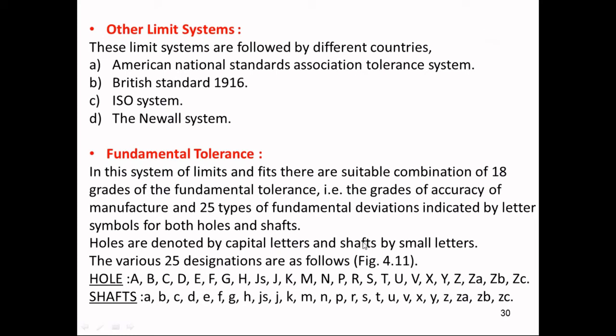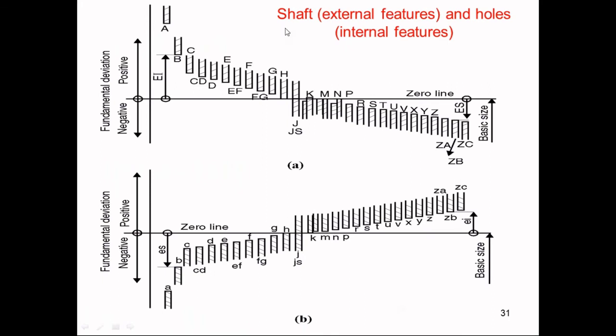fundamental tolerance. There are usually 25 types of fundamental deviations, and its value is also there. With that, we have a few formulas related to that, and we'll observe them. Now, again, we know that a hole is designated by a capital letter, and a shaft is designated by small letters in this fashion. I told you that a shaft will be called an external feature, and a hole will be called an internal feature. Why? Because the tolerance which is provided on that part is on the outer part for a shaft, and for a hole it will be at the internal part, obviously the meeting section.